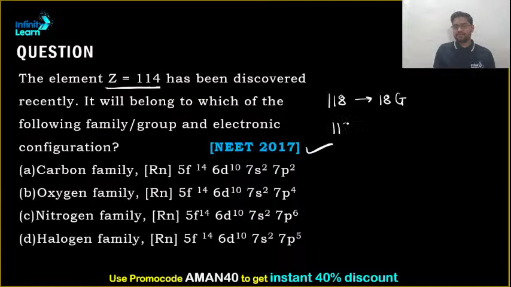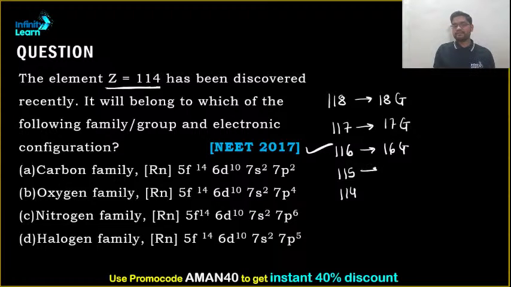Similarly, 117, 116, 115 and 114. So if 118 is the 18th group, then this one will be 17th, this one 16th, this one 15th, and this one will be the 14th group.